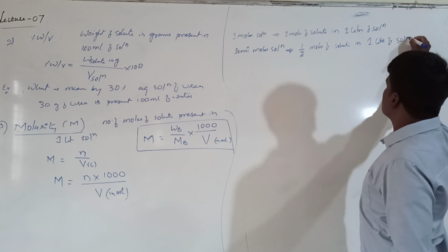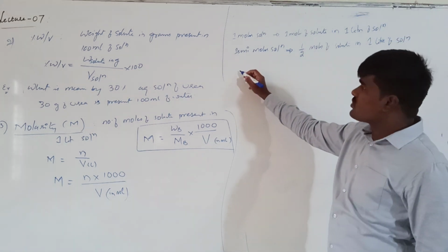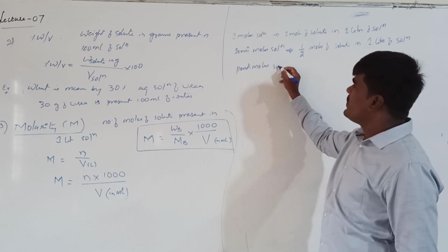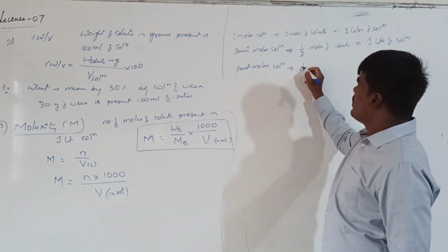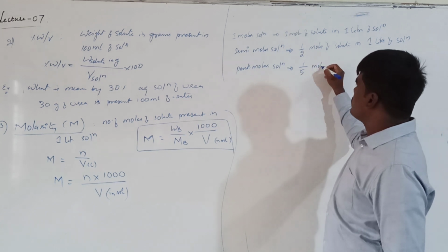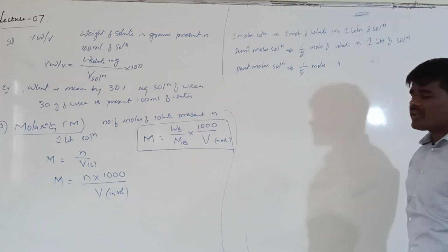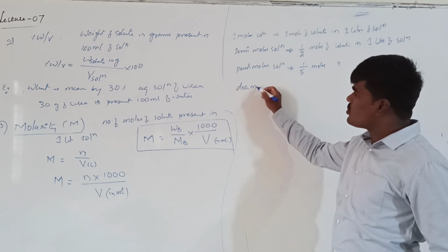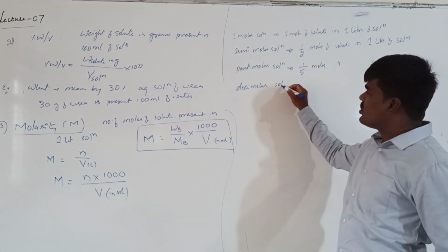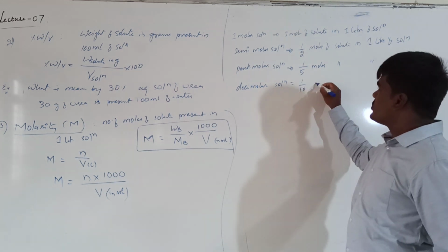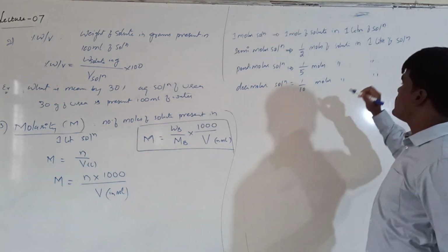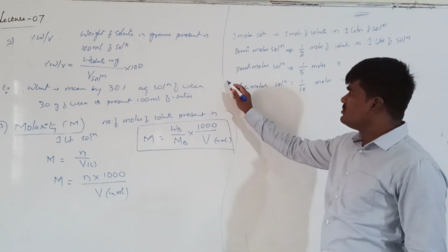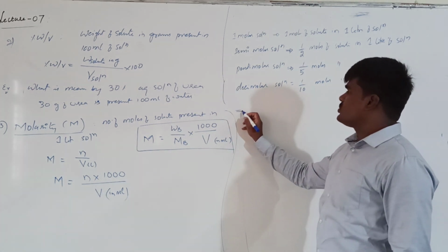There is another term which is called pentamolar solution. Pentamolar solution means 1/5 mole of solute present in 1 liter of solution. In the same manner, there is another term which is called decimolar solution. What is meant by decimolar solution? 1/10 mole of solute present in 1 liter of solution. Right? Now, this is about the molarity.